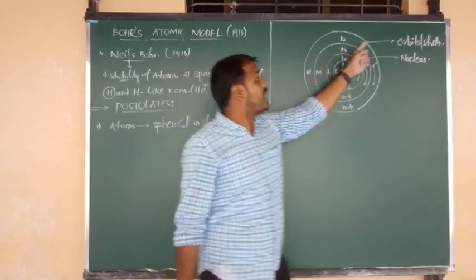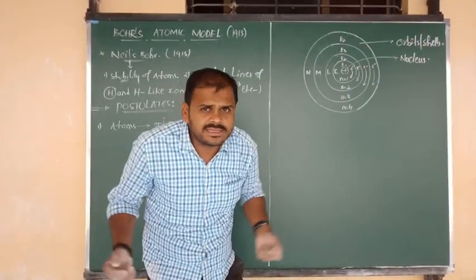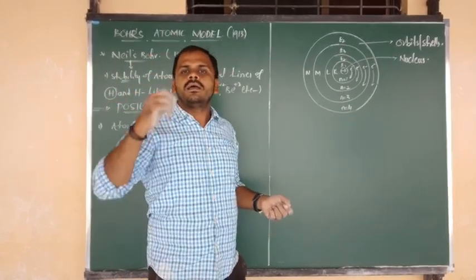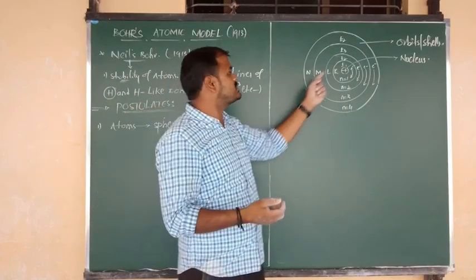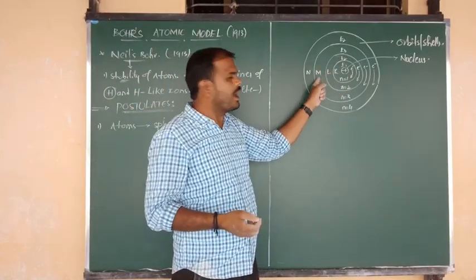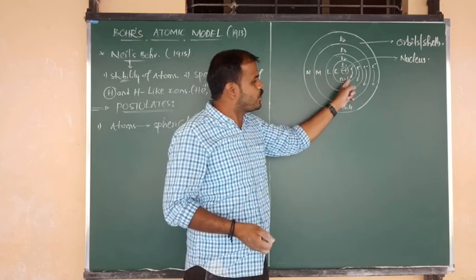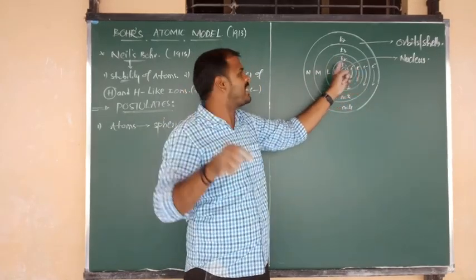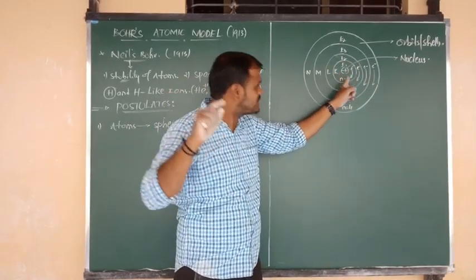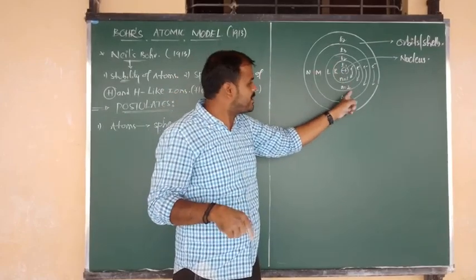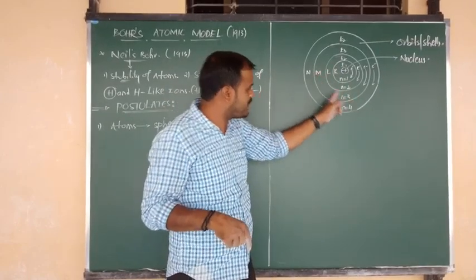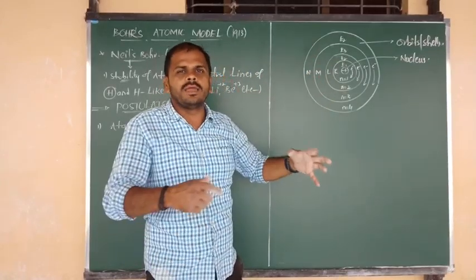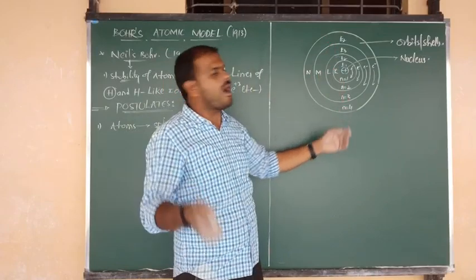Such orbits are also known as shells. And shells can be named by alphabetical letters: K shell, L shell, M shell, N shell. So n equal to 1 means principal quantum number 1, or orbit number 1, which is around the nucleus. That is the first orbit, or K shell. Second orbit means L shell, third orbit means M shell, fourth orbit means N shell. In this manner, orbits and shells can be named either by using n values or by using letters.